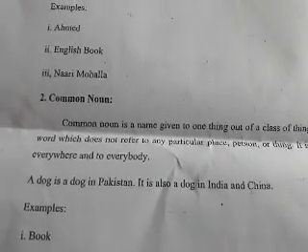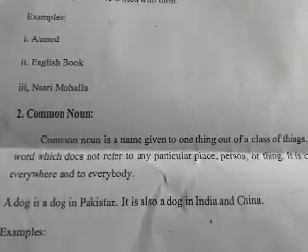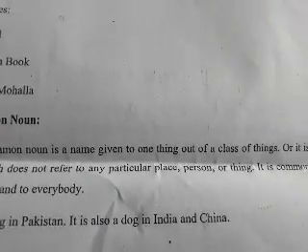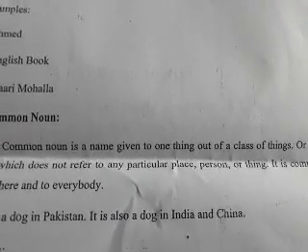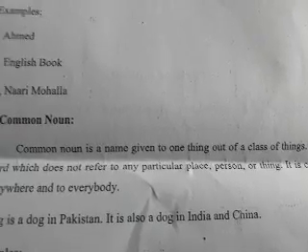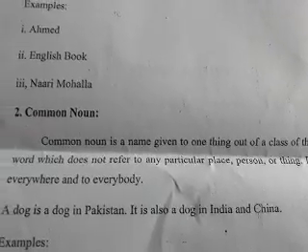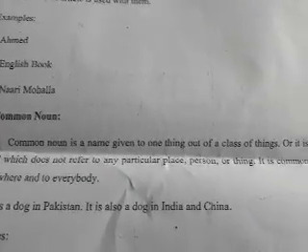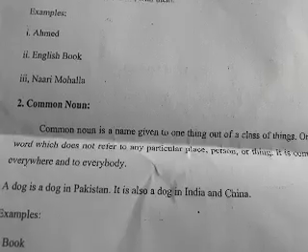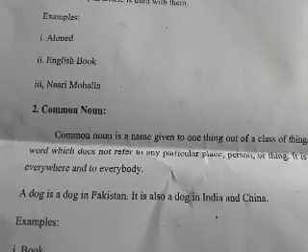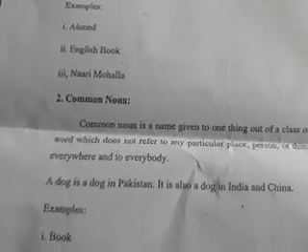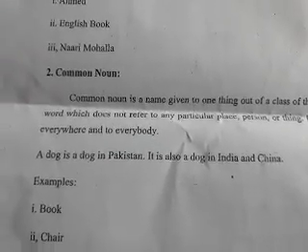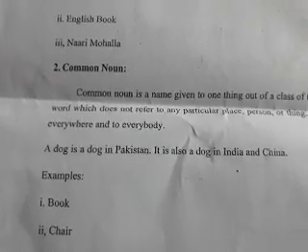Or it is a word which does not refer to any particular place, person, or thing. If I say boy, I am not referring to someone particular, but if I say Ali, then I am referring to a particular person. So it is common everywhere and to everybody.